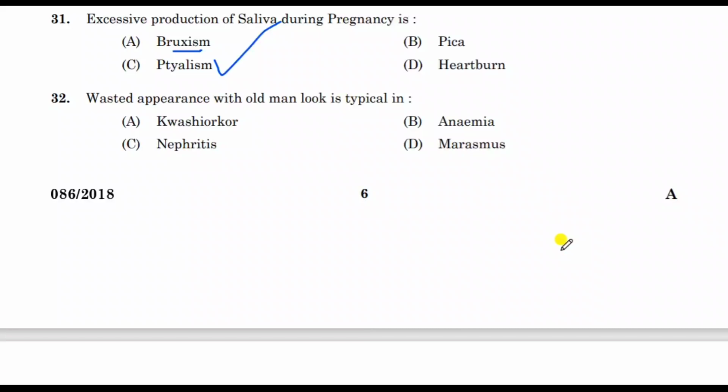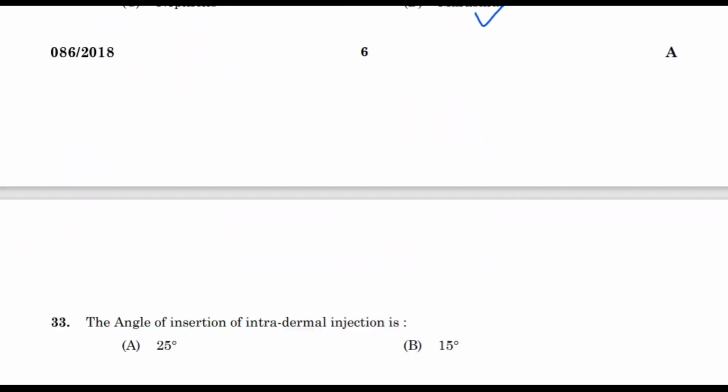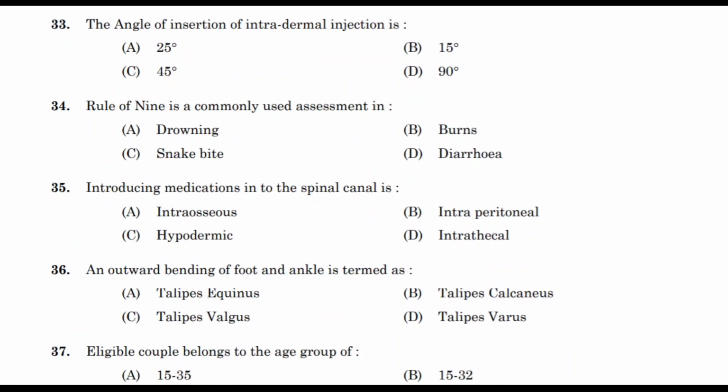Next question. Wasted appearance with the old man look is typical in, correct answer is marasmus. Next question. The angle of insertion of intradermal injection is, correct answer is 15 degree.